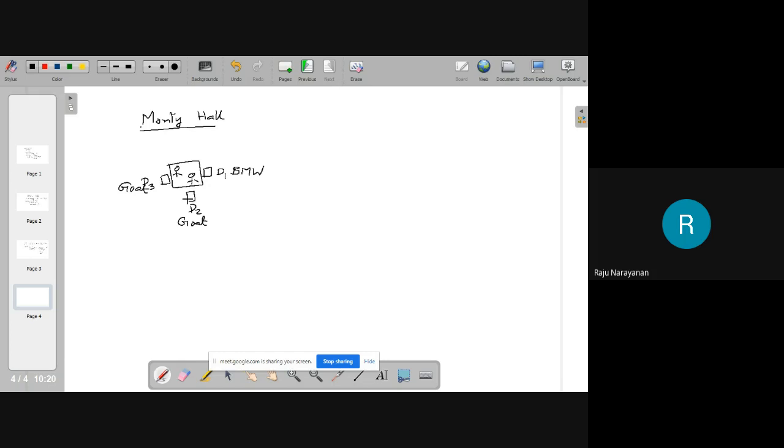Is the situation clear? Yes, sir. Very good. Then what is the probability that you will get a BMW? 1/3. Correct. And you are selecting a door. Suppose you are selecting D1.